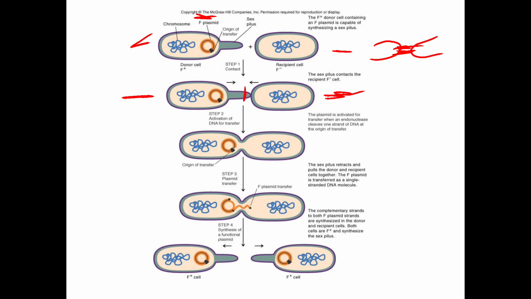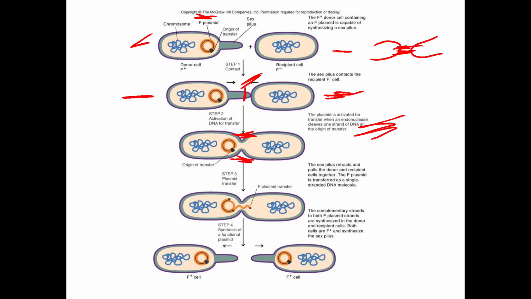See the difference here: the formation of the tube, which is not seen in the first step. Here, the plasmid is activated for transfer when endonuclease cleaves one strand of the DNA at the origin of transfer.